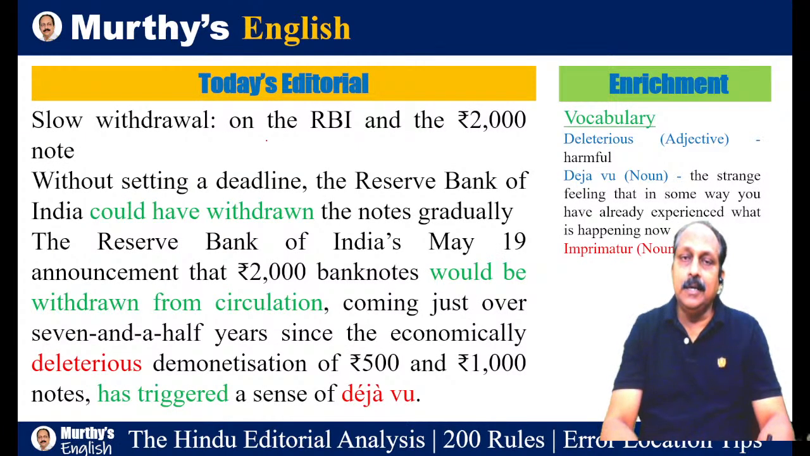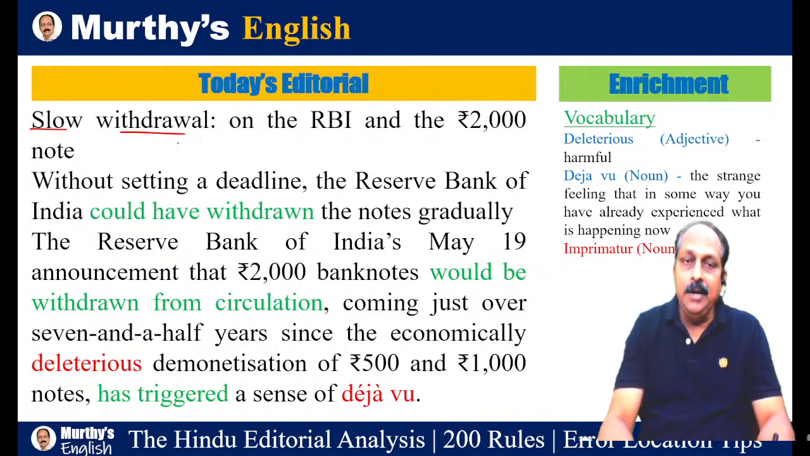Now let us go to the editorial and see how it starts. Slow withdrawal. There are two words here, slow withdrawal. But what is the main word? Withdrawal. It is about the withdrawal of the 2000 note by the RBI. Why is it slow? There is a deadline till September 30th.